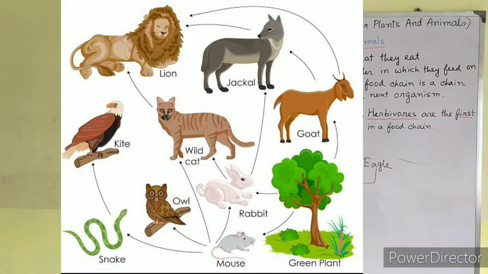Food chains and food webs help in maintaining a balance in nature. Even if one of the members of the food chain increases or decreases drastically in number, the whole food chain is affected adversely.